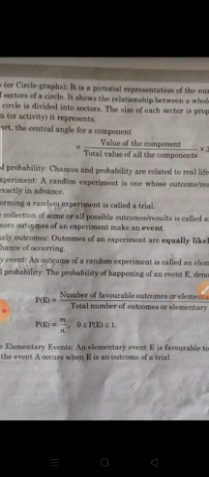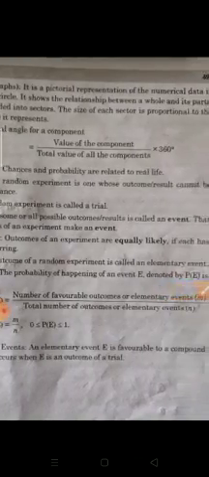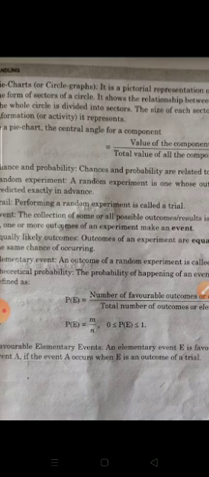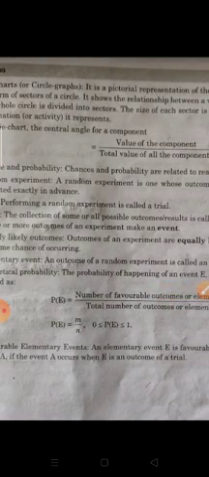Suppose when we throw a dice, all the possible outcomes are 6: 1, 2, 3, 4, 5, 6. So the outcome results are called events. When a dice is thrown, the outcomes are 6, and all the outcomes of an experiment make an event.